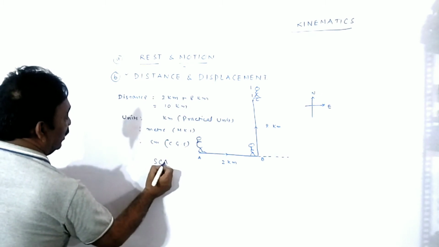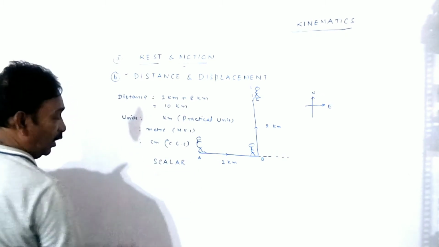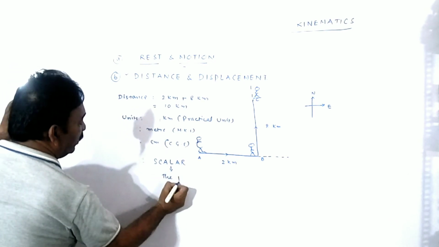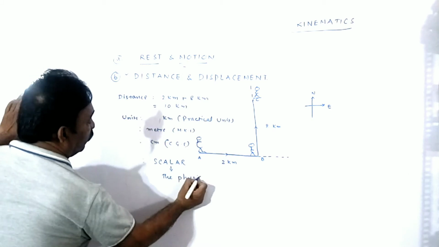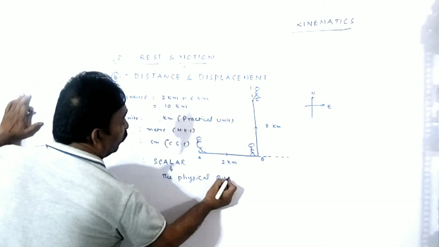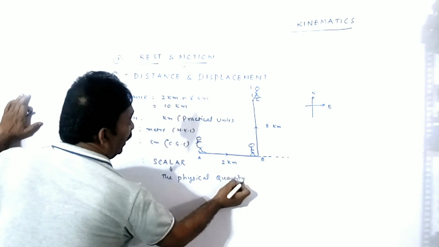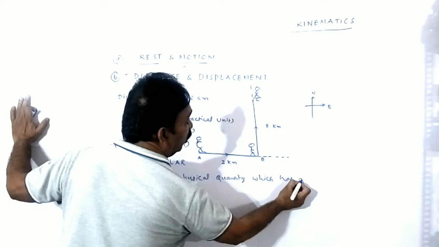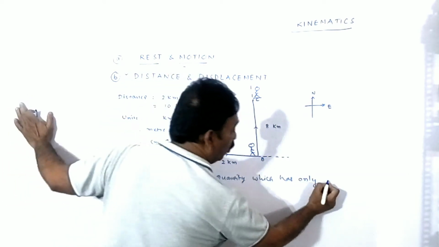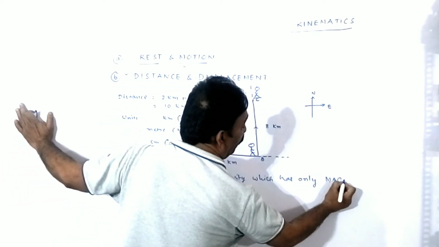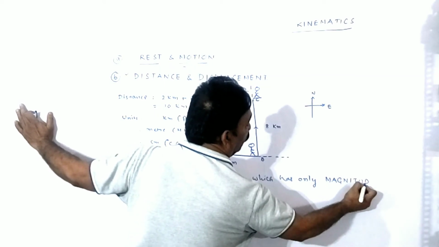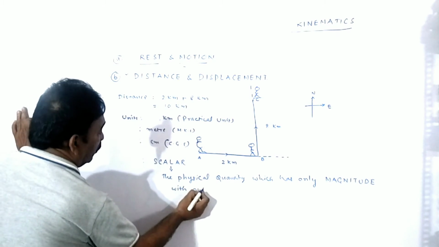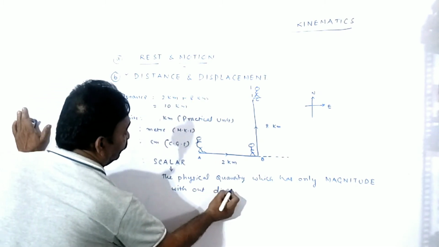It is a scalar quantity, and you know what a scalar is? A scalar is a physical quantity which has only magnitude without direction.